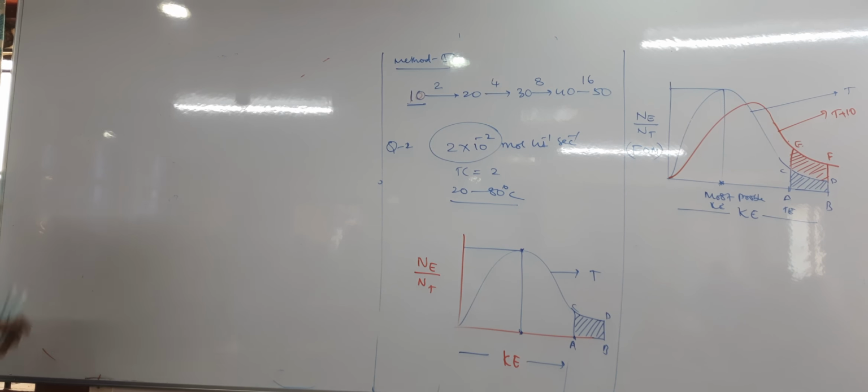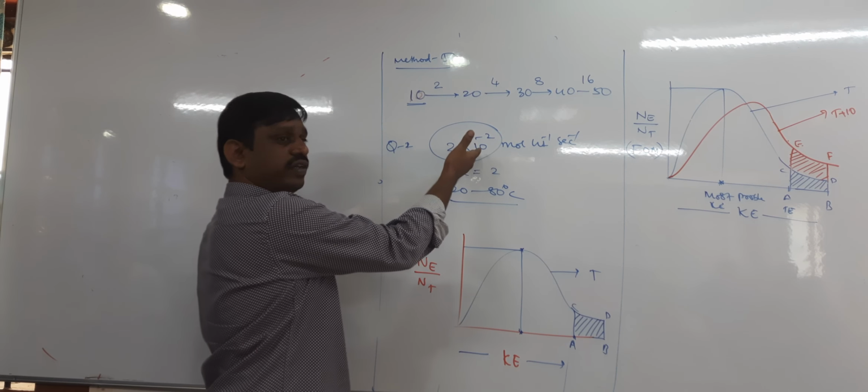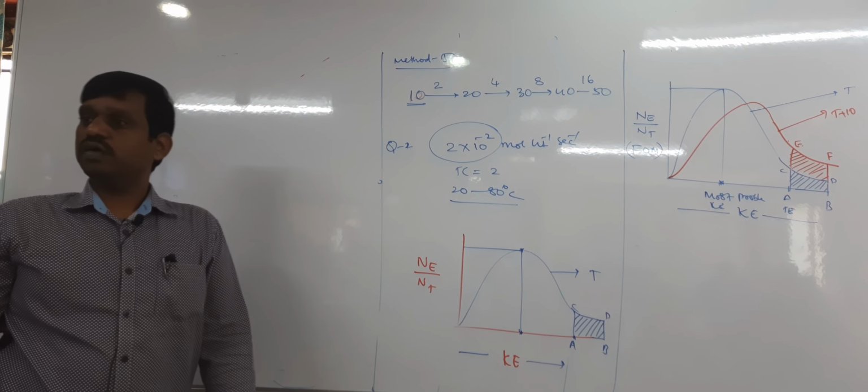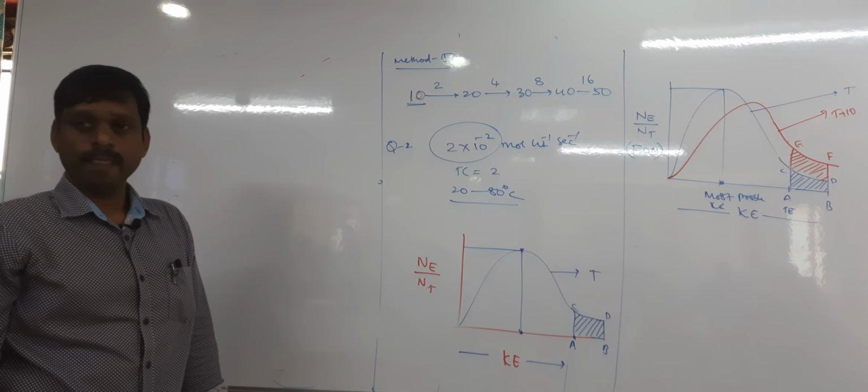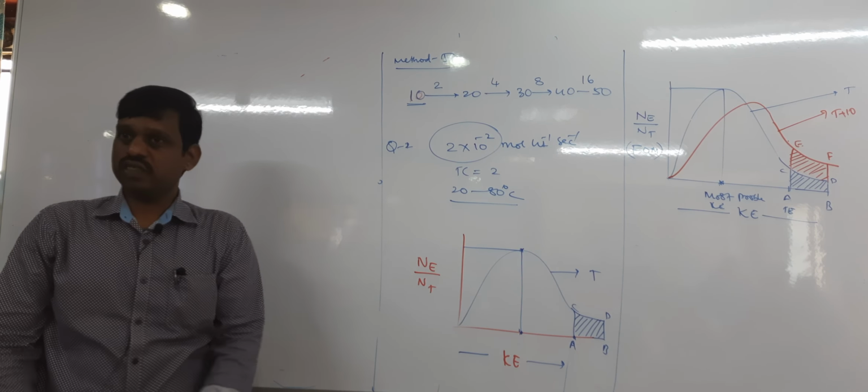So first calculate the increase in rate. Then multiply how many times the rate increases with the initial rate, and you will get the final rate. After that you take the 2 graphs. So tomorrow, next class, we shall continue it.